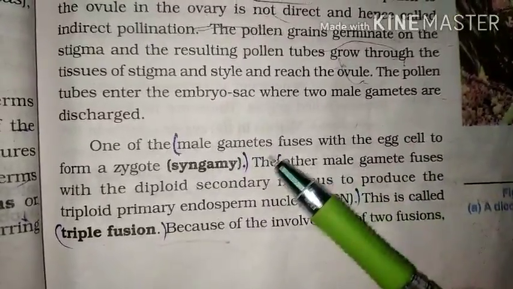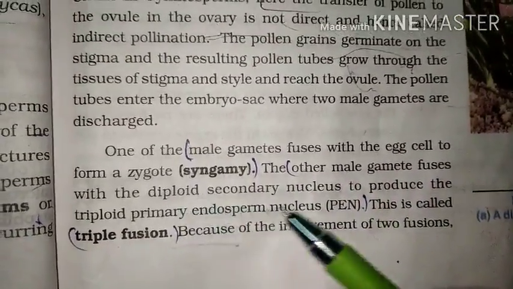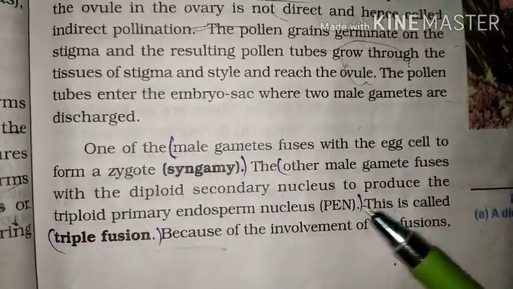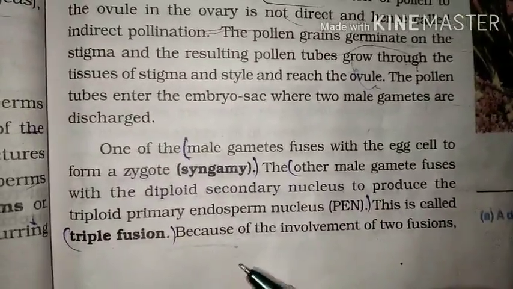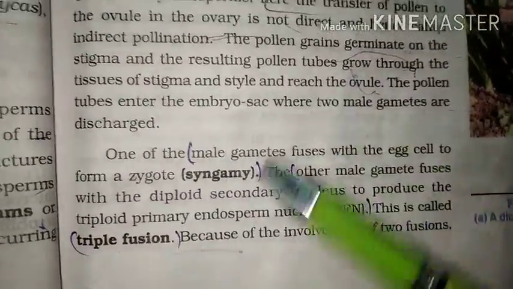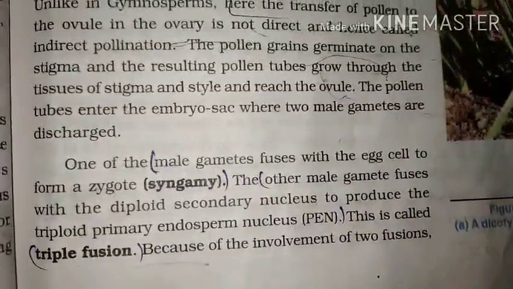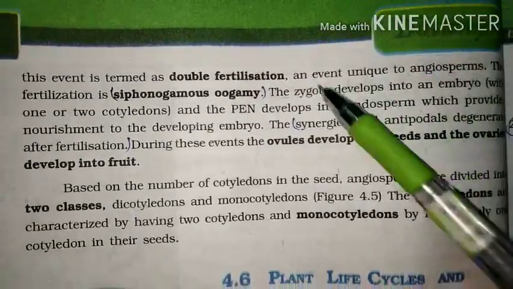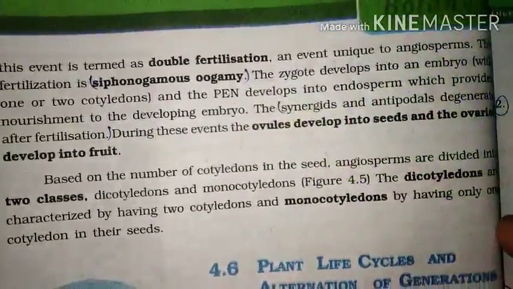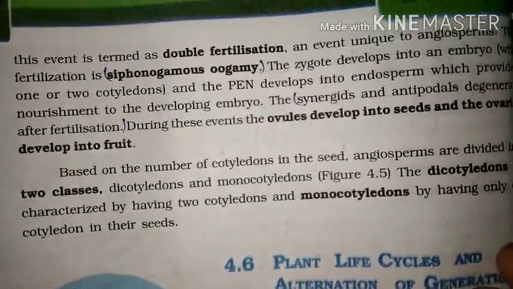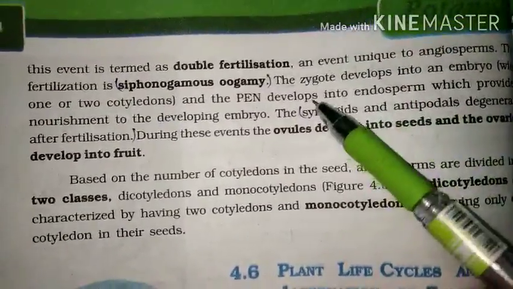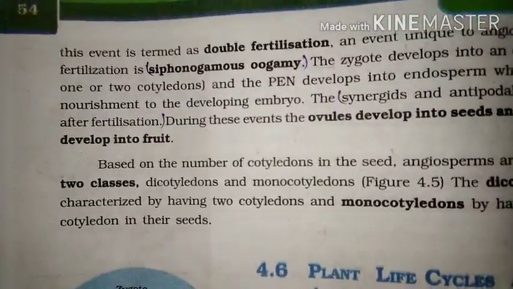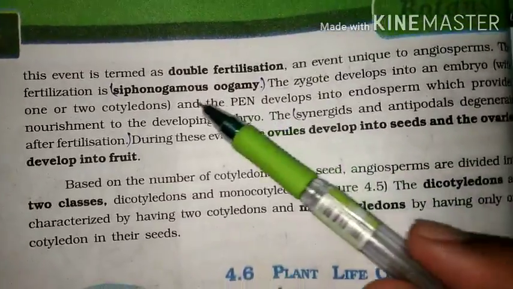This type of fusion is called syngamy. The other male gamete fuses with the diploid secondary nucleus to produce a triploid primary endosperm nucleus, the PEN, called triple fusion. Because of the involvement of these two fusions, it is said to be a double fusion. This event is termed double fertilization and is unique to angiosperms. Double fertilization occurs only in angiosperms, not in pteridophytes, not in bryophytes, and not in gymnosperms. The fertilization is siphonogamous oogamy, where the male gametes are motile and the female gamete is non-motile.